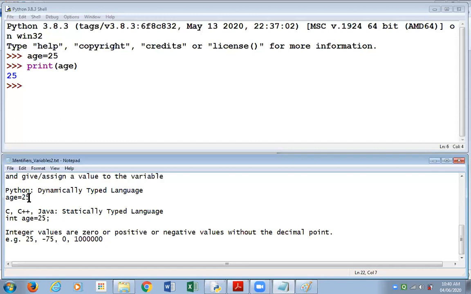So Python will understand this value is an integer. From the value itself, Python will understand what type the variable should be. So the value is an integer without a decimal point, and so it will make the variable age an integer. This feature of Python is called dynamically typed language. That is, we don't have to specify the type.